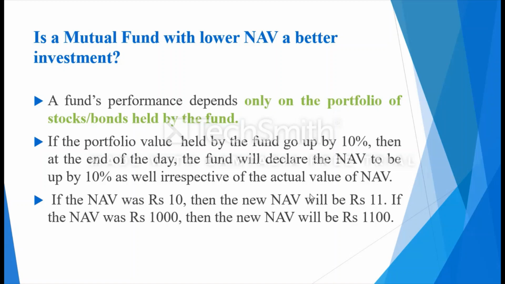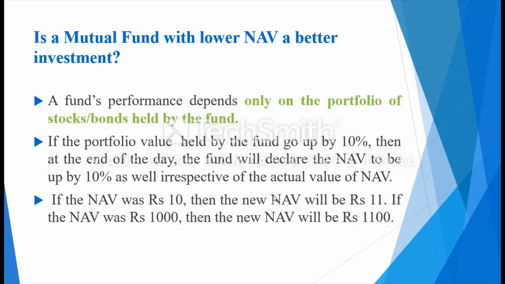So this is the first misconception people have, and many unscrupulous advisors start giving this advice: this is a new scheme having a lesser NAV, you will get a higher number of units, and therefore this is a better scheme, rather than letting the investor invest in a matured scheme where the NAV is high. So this is the first misconception: the NAV price per se has nothing to do with valuation, or with the decision whether the fund is good or bad.